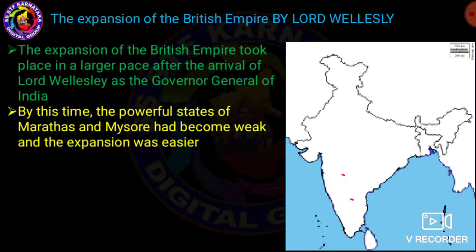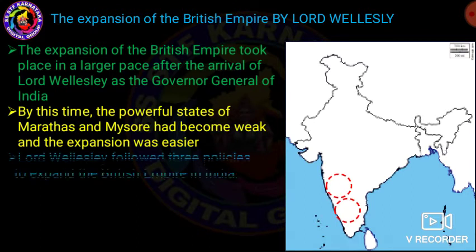The expansion of the British Empire took place at a larger pace after the arrival of Lord Wellesley as the Governor General of India. By this time, the powerful states of the Marathas and Mysore had become weak and the expansion was easier.